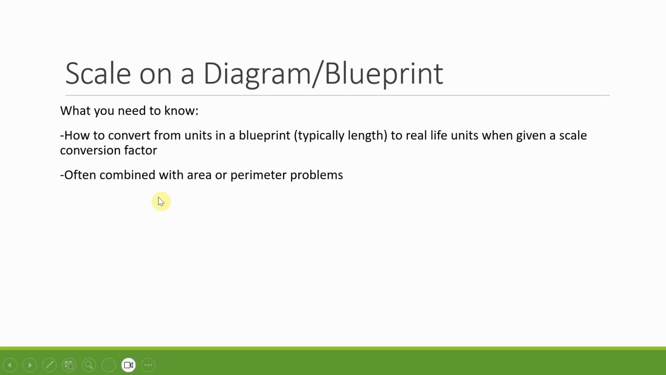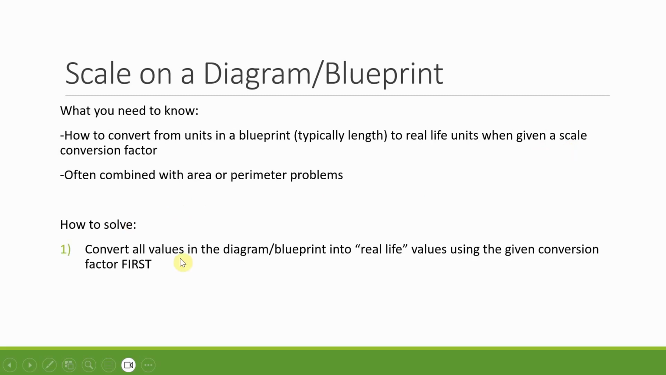Now these are typically going to be combined with area or perimeter problems. If you don't remember how to solve for these, I do have a video on that in the early concepts. So how do I solve these? Well, first, convert all of the values in the diagram or the blueprint into the real-life values using that given conversion factor. Do that first, and I'll go into why in the next couple slides. Or if you already saw my area and perimeter or volume videos, you already know the answer because it's the exact same thing. But I'll tell you again on these next slides.